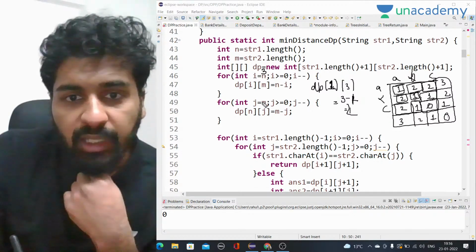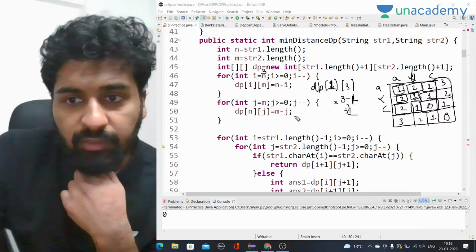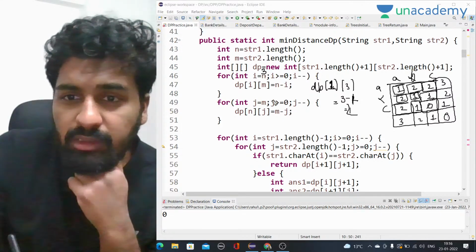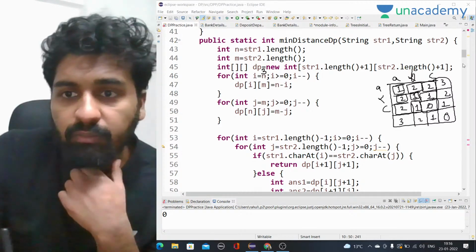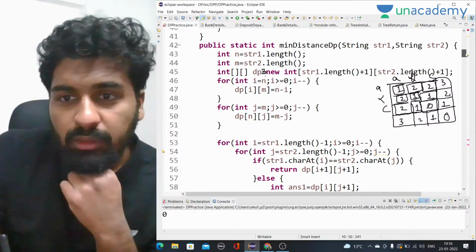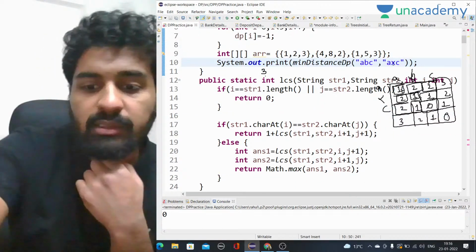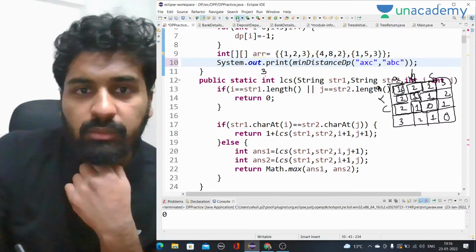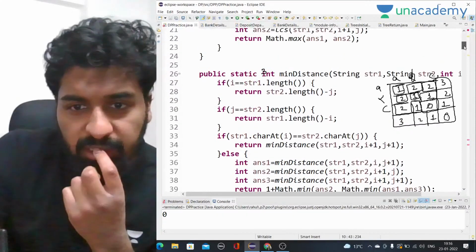Same way here, if we have m and it is greater than or equal to 0, j minus minus, so dp of n will be fixed, and j will keep on changing, and it will be m minus j. Things are correct, absolutely correct. The logic is absolutely correct. Where is the issue? What's the issue? That will not work. ABC, AX. So I have taken ABC on this, so let's try that as well. ABC, AX. It should be the same actually. That won't work. So let's just see once again.